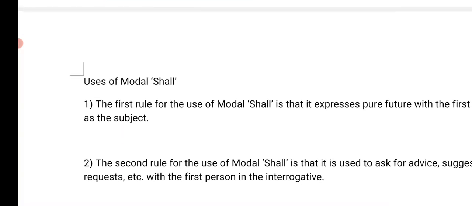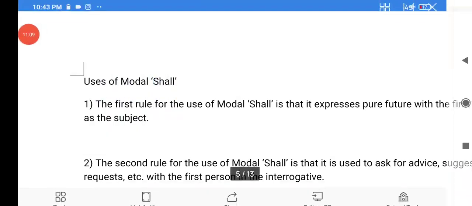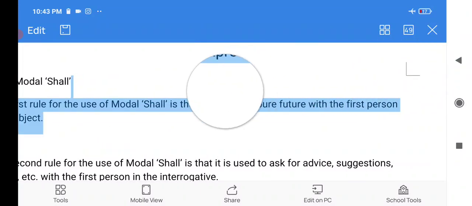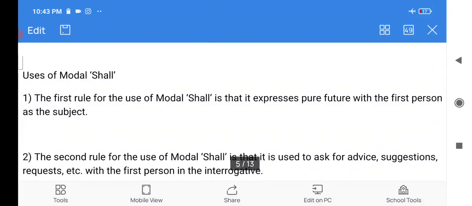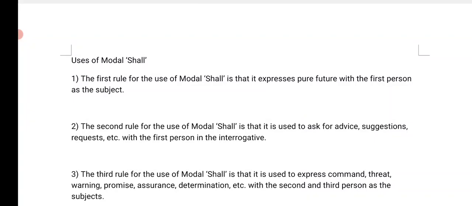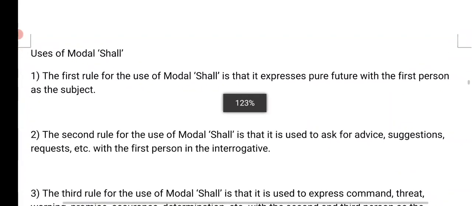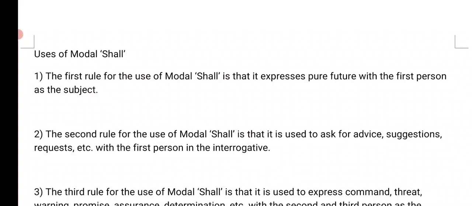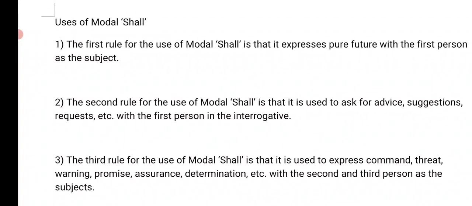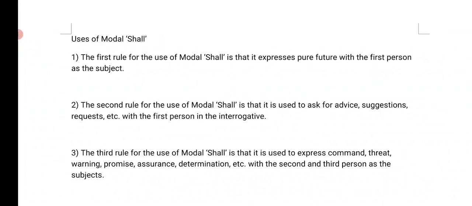Now shall. Now let's talk about shall. The first rule for the use of modal shall is that it expresses pure future with the first person, right? Now in modern English, we don't really use shall, because modern grammarians prefer to use will instead of shall, right? But we actually need to know. So the first rule for the use of shall is that it expresses pure future with the first person. And the second rule for the use of modal shall is that it is used to ask for advice, suggestion, request.